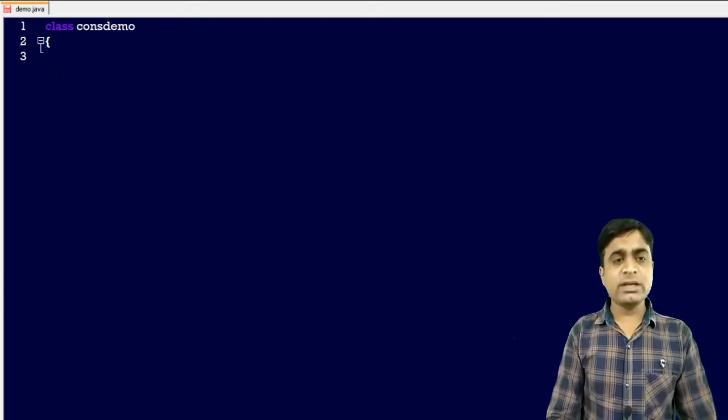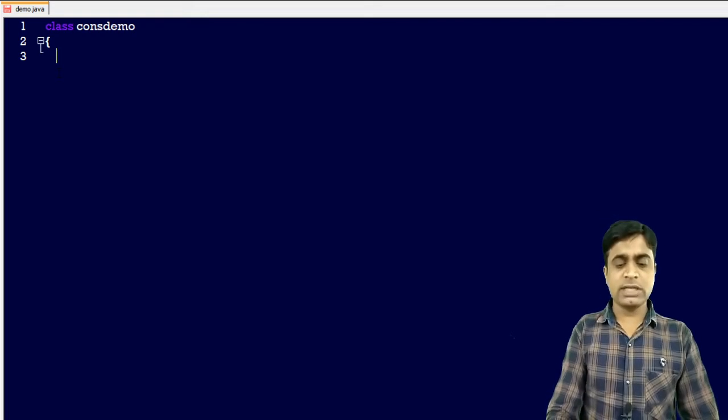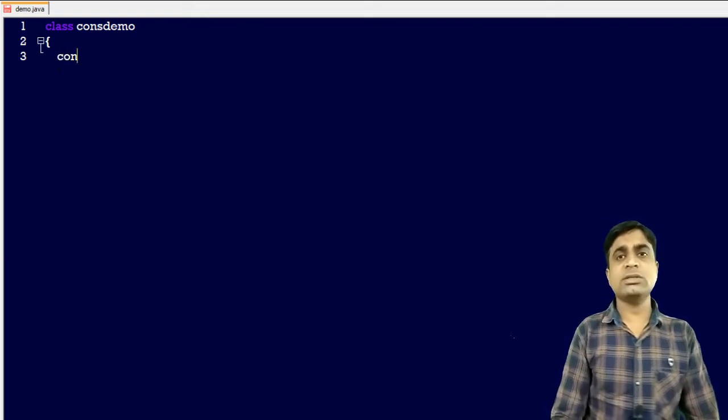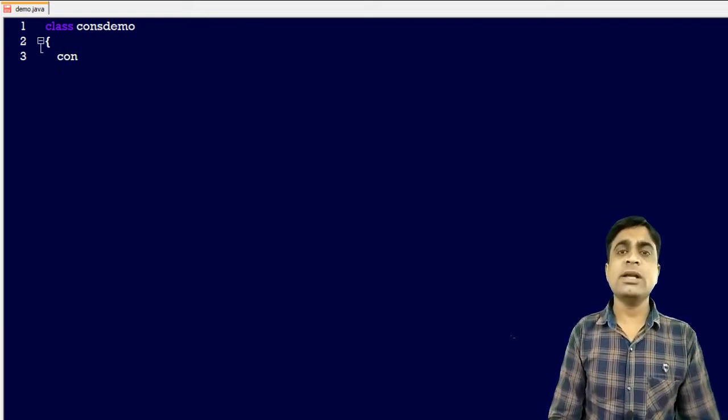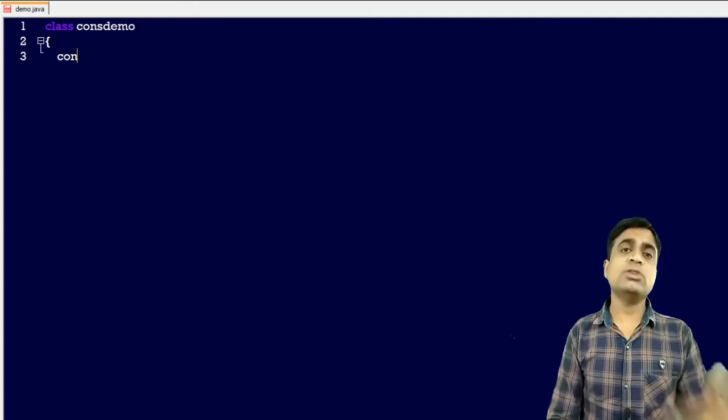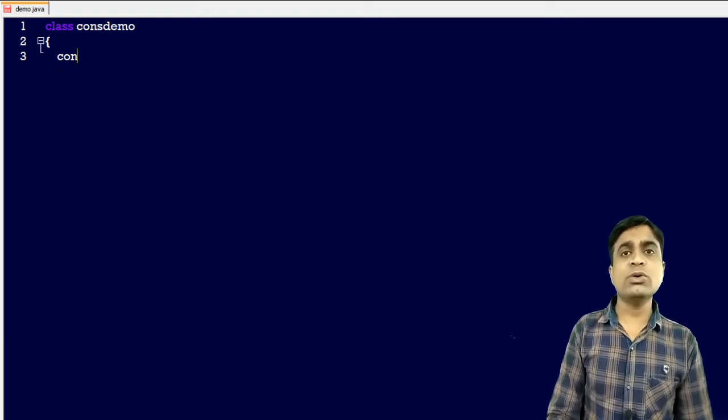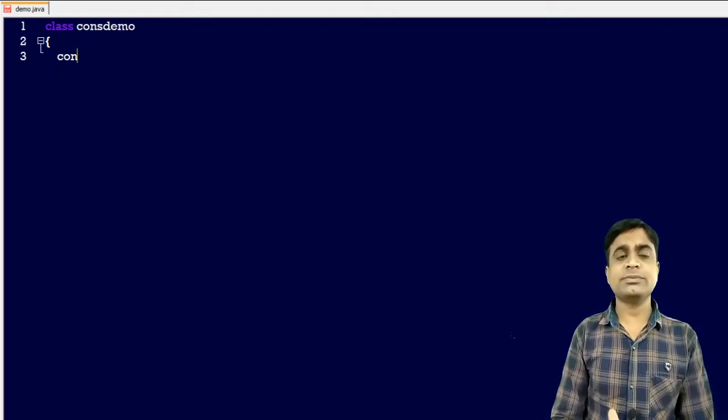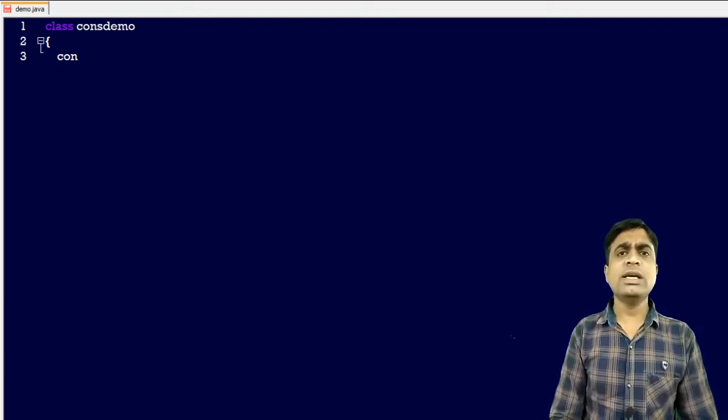Then I need to create a constructor. I want to create a default constructor first. Again, there are many types of constructors: default constructor, parameterized constructor, and we can also create multiple constructors like method overloading. Constructor overloading is also there. First of all I will show you the example of the default constructor.